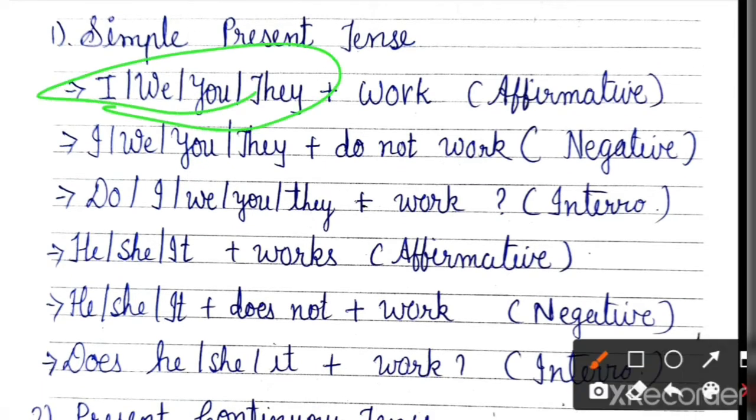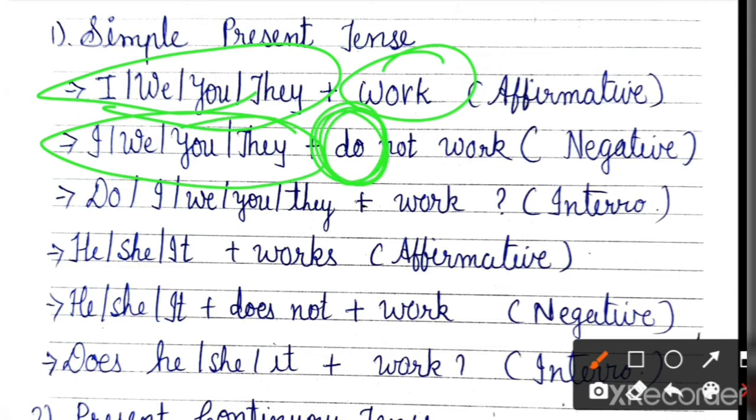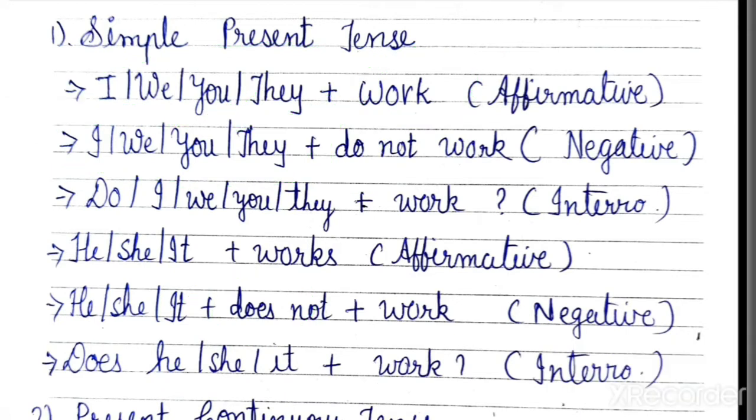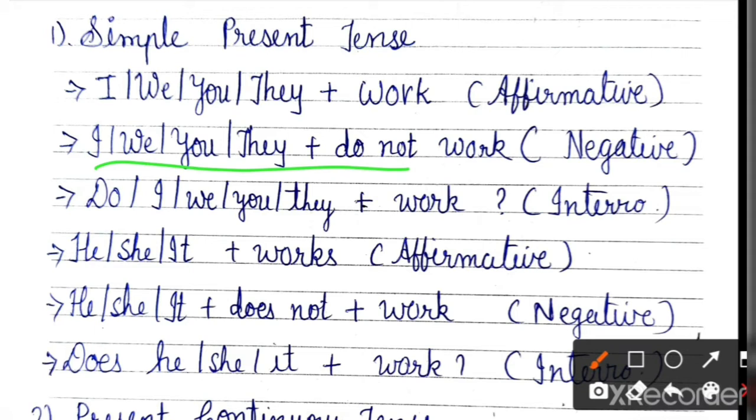With all these pronouns we will use the first verb, the main verb. No need to add anything or change it. You will write the verb as it is with I, we, you, they in affirmative sentences. Then when you want to make it negative, you have to use do or does. Do or does you have to use to make it negative or interrogative. With I, we, you, they you will use do, and with he, she, it you will use does.